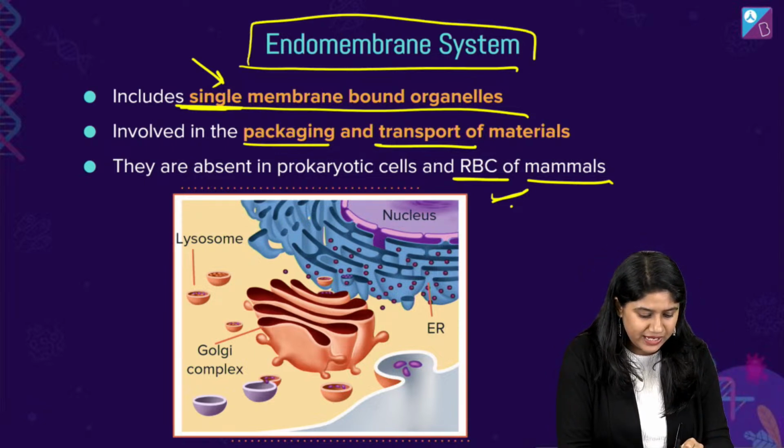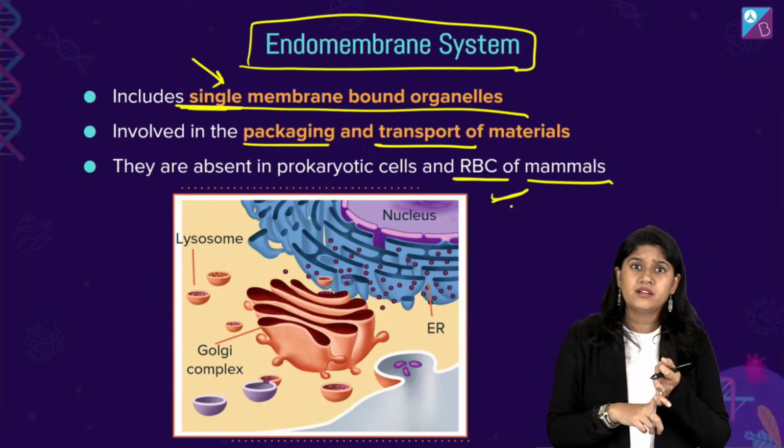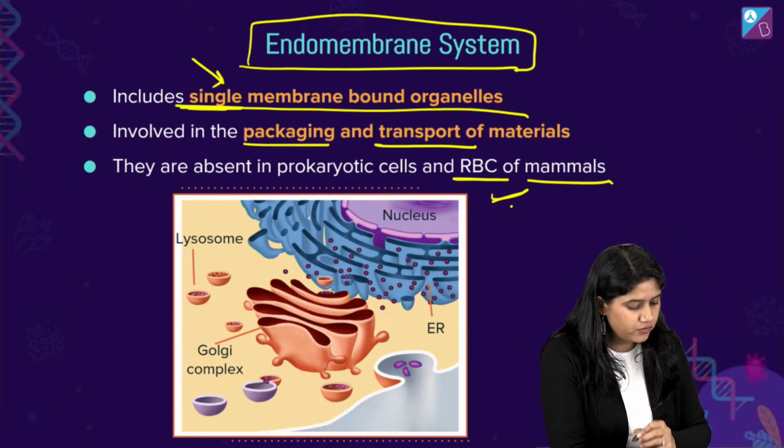So, we have the organelles which have a single membrane. They play a very important role in packaging and transportation. It is absent in the RBC, right? This is really very important for all of us.